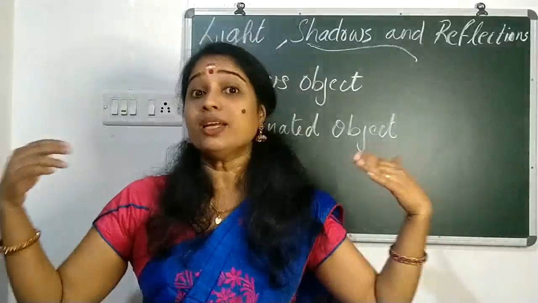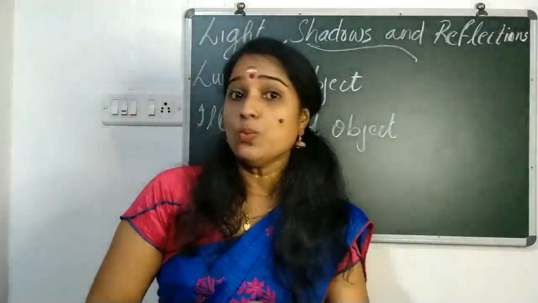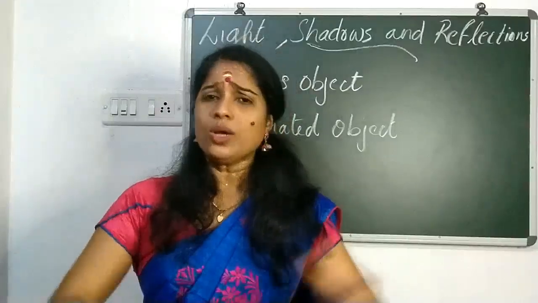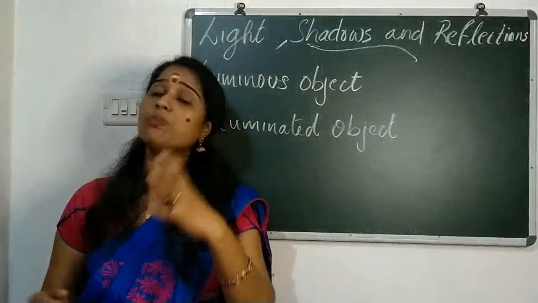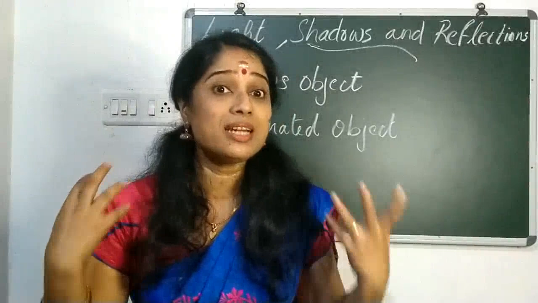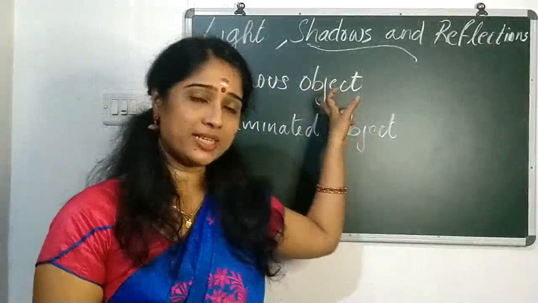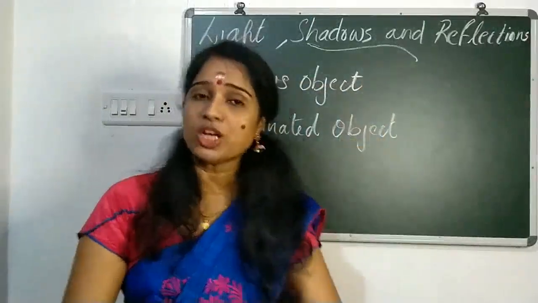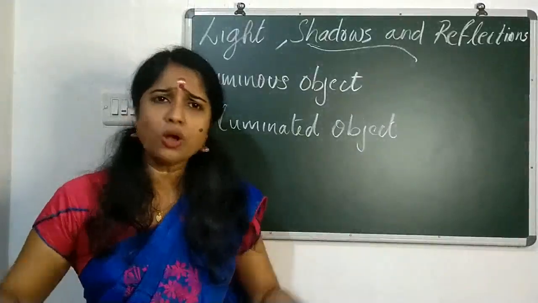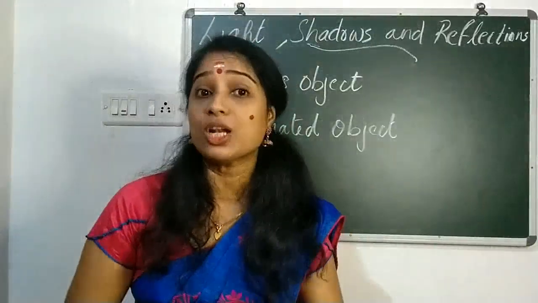So the objects that we see around us, we can divide into two groups: luminous object and illuminated object. Who can tell me what is meant by luminous object? The objects that give us light. Such objects are known as what? Luminous object. With the help of the luminous object only, we can see the objects around us. Are all the objects luminous? Certainly not. Only few objects are luminous.